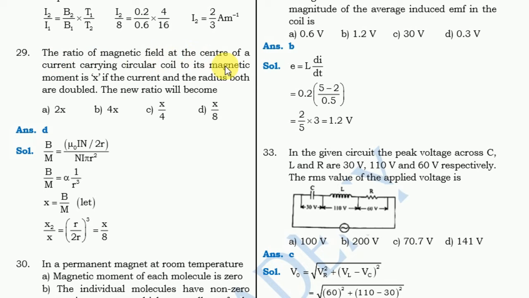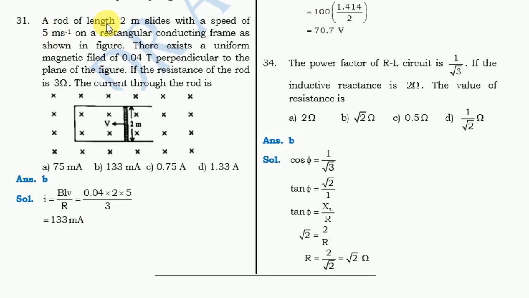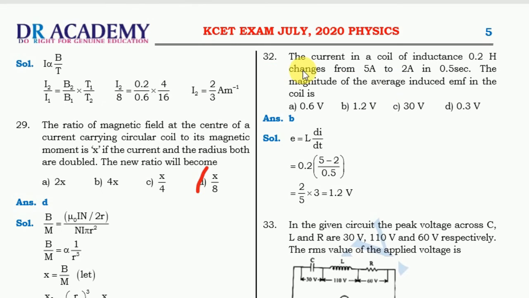Next question, the ratio of magnetic field, for this one the correct answer is X by 8. Next question, in a permanent magnet at room temperature, for this one the correct answer is option D, domains are all perfectly aligned. Next, for this question, a rod of length 2 meters slides with a speed of 5 meters per second, for this one the correct answer is B, 133. Next question, the current in a coil of inductance, for this question 1.2 volt is the correct one.